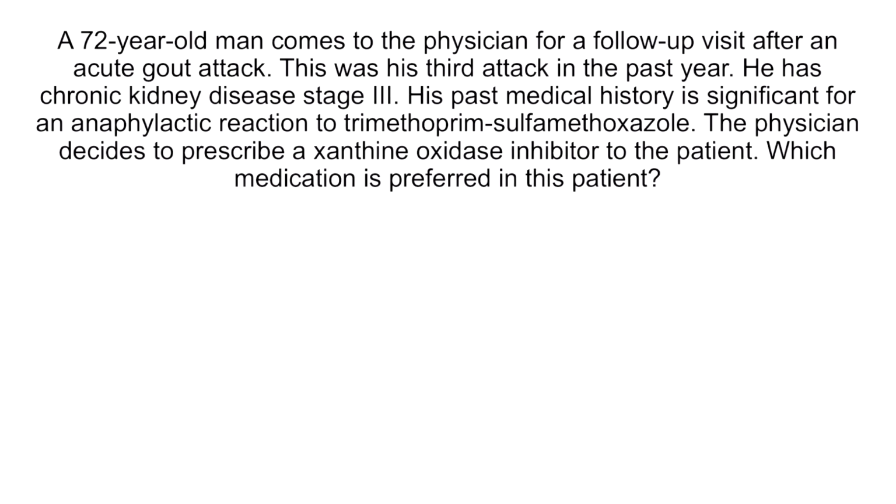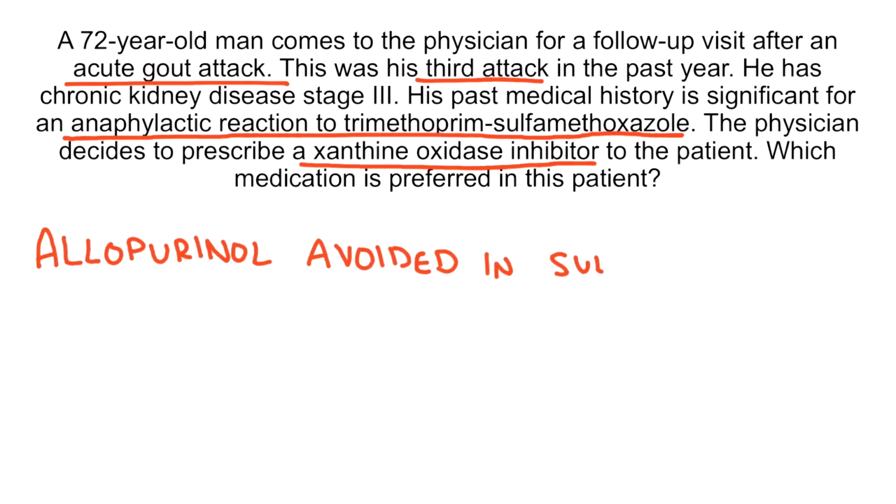This patient has had 3 acute gout attacks in the past year, and the physician decides to prescribe a xanthine oxidase inhibitor to him. He has a history of an anaphylactic reaction to trimethoprim-sulfamethoxazole. In other words, he has a severe sulfa allergy. There are 2 drugs inhibiting xanthine oxidase, allopurinol and febuxostat. Allopurinol, however, is a sulfa drug. Therefore, it should be avoided in this patient with sulfa allergy.